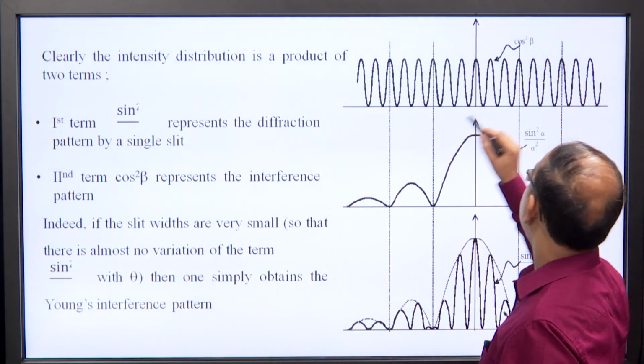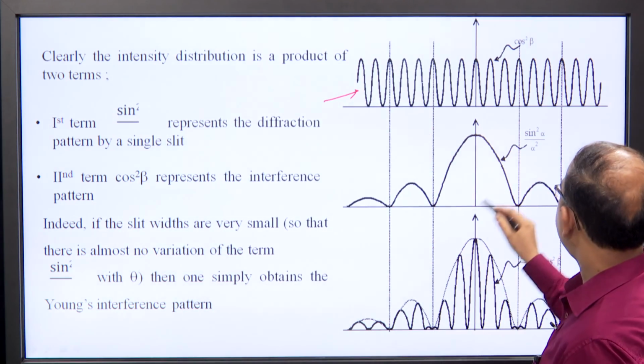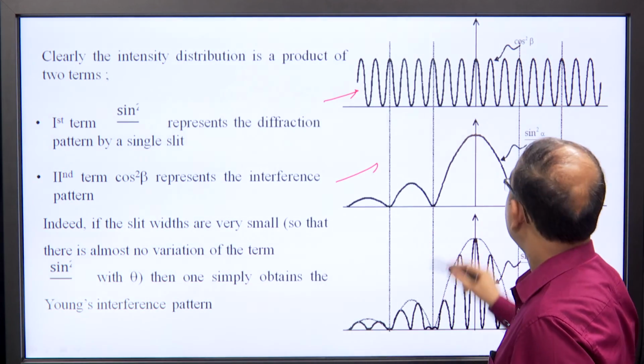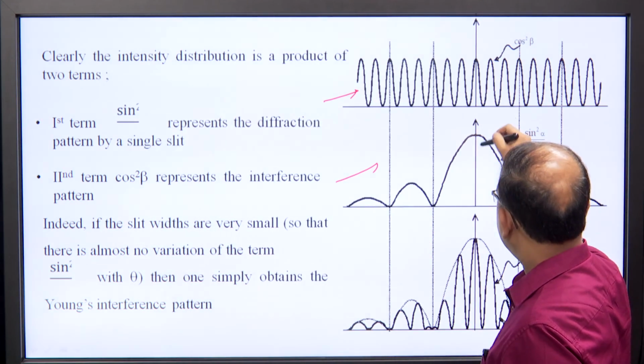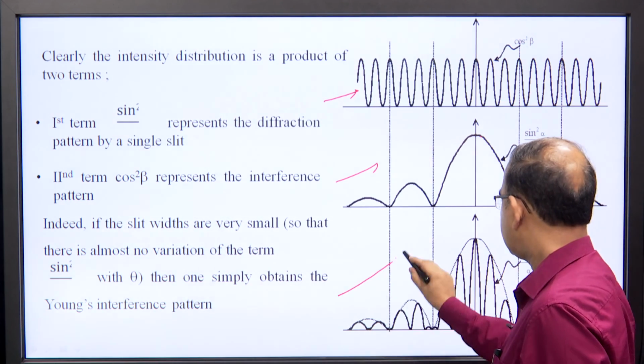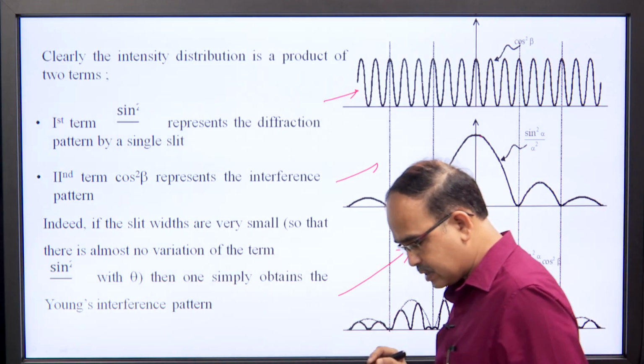The variation of cos square beta is shown here, while the variation of sin square alpha over alpha square is shown here. What we see is the superposition of these two patterns, that is, here sin square alpha over alpha square cos square beta.